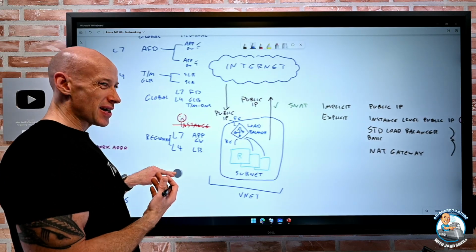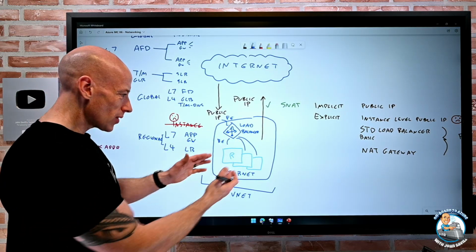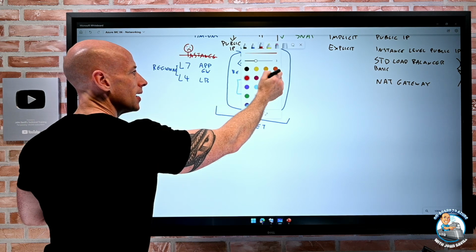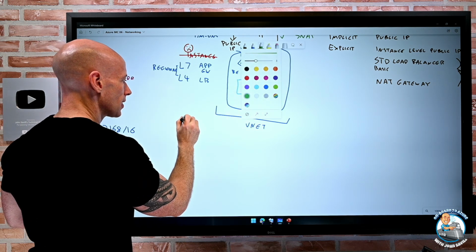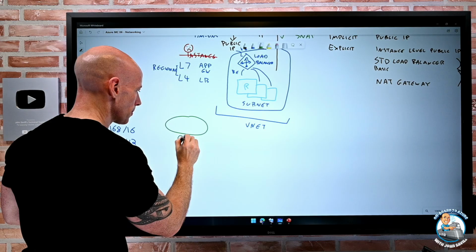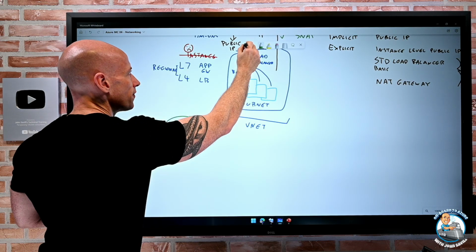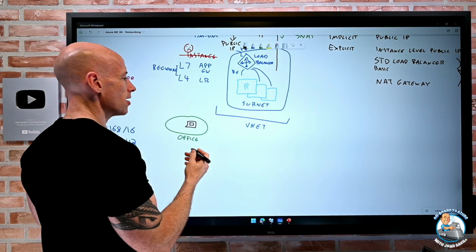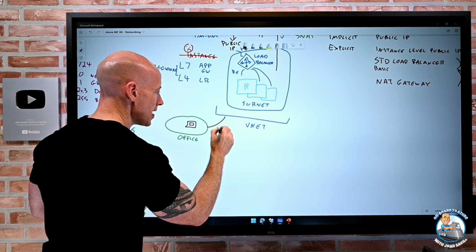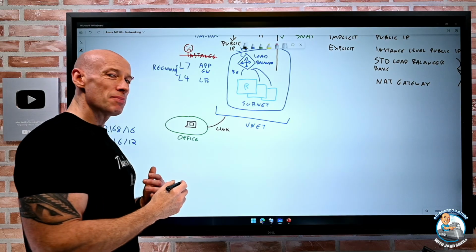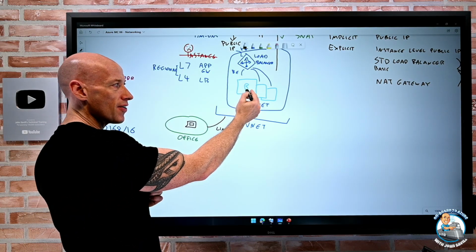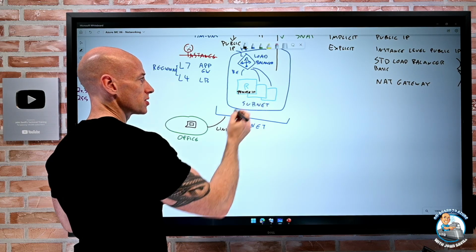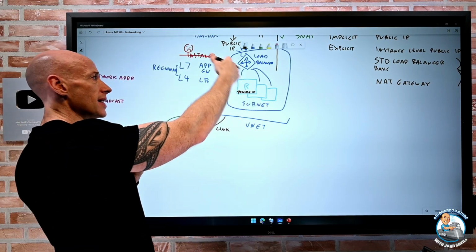So if I do want to actually be able to RDP to my services, well, let's say there are those resources there. In an ideal world, remember, I'm sitting at some office somewhere. So let's say this is my office. And in my office, I'm sitting there on my machine. The best case scenario is I've got a link between my network and Azure, because then I can just RDP or SSH to the private IP that the resource still has. Great. I don't have to go via the internet at all.